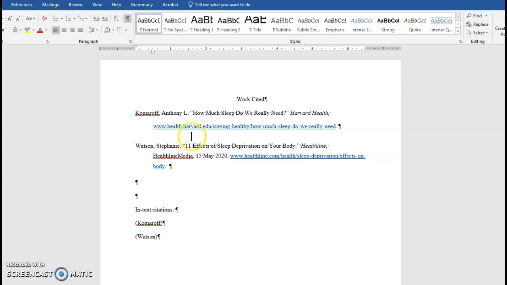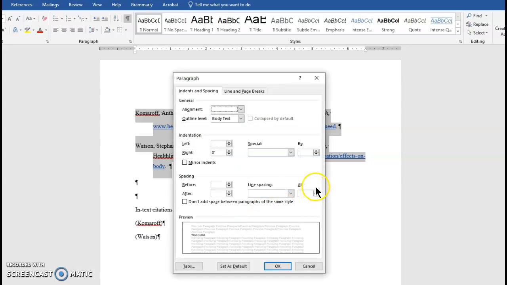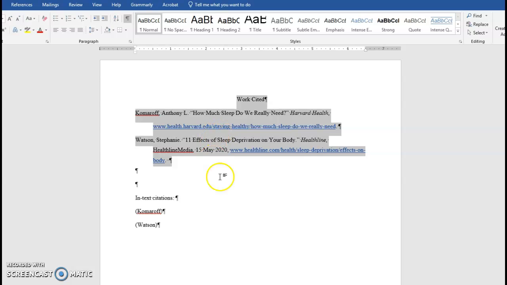I'm also seeing some extra spacing between your citations here. So again, if we highlight, do the same thing, get that paragraph dialog box to pop up. See this little box here that says don't add space between paragraphs of the same style? If you click this and then click OK, it'll make that go away. And I know it's little and picky, but it's something that I notice.